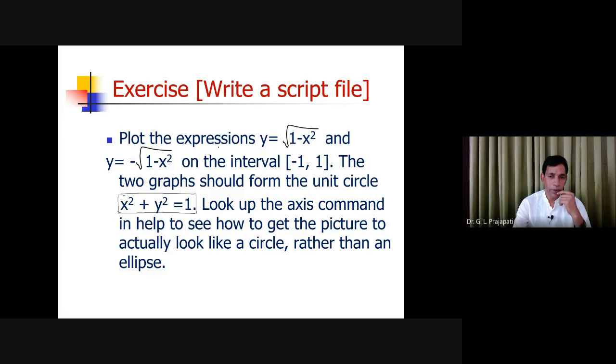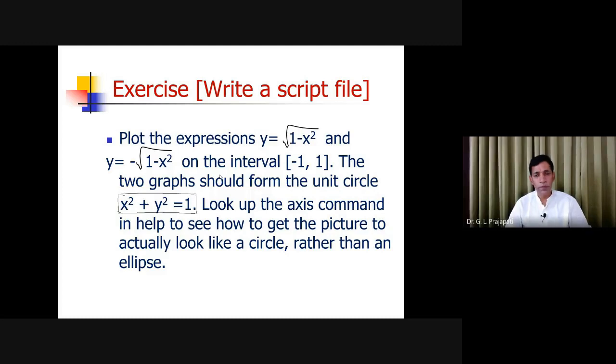So what you have taken, y is equal to 1 minus x square under root, and then you are going to find the negative value. So positive side and negative side. So this will form the circle. So look up the axis command in help to see how to get the picture to actually look like a circle rather than an ellipse. So we have seen then axis equal you can do.